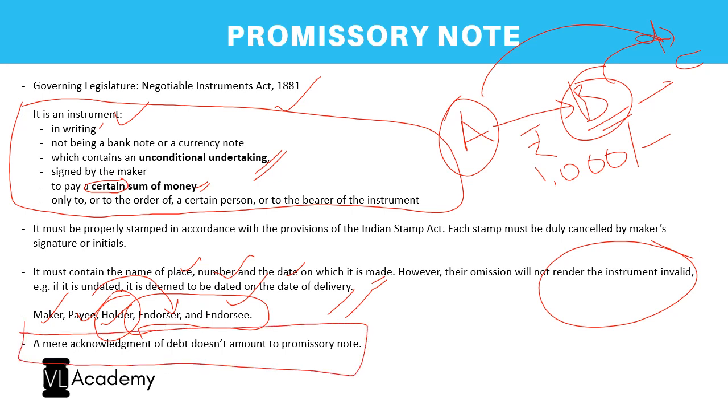Before we go further, one principle you should remember in a promissory note is that a mere acknowledgement of debt does not amount to a promissory note. So if A says, I owe an amount of rupees 1,000 to B or to his order, it is not a promissory note because it is not an unconditional undertaking, right? You are not promising, you are not giving any undertaking, you are merely acknowledging a fact. So such mere acknowledgement will not amount to a promissory note. So this is about a promissory note.